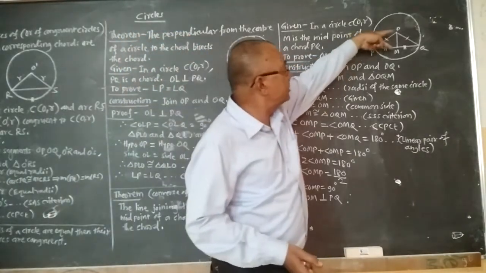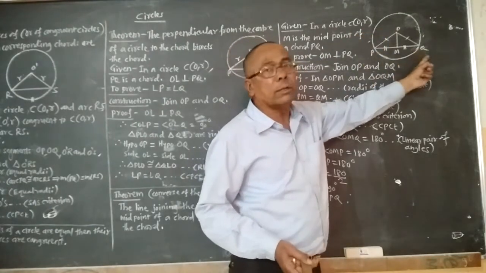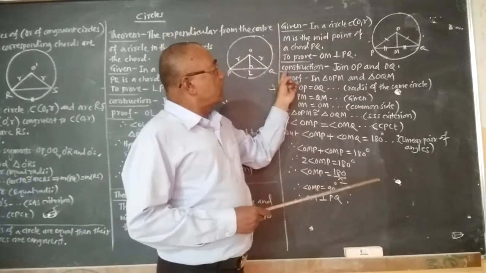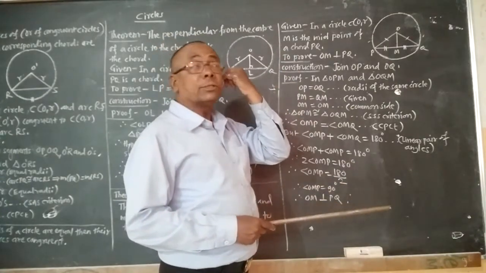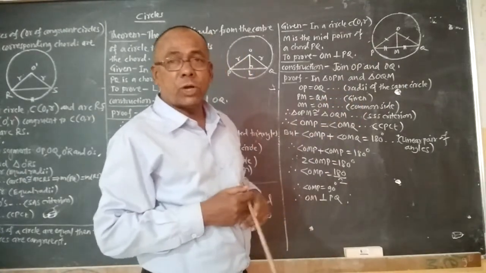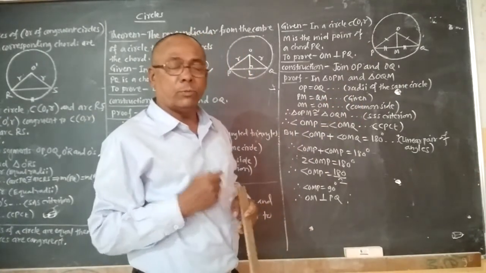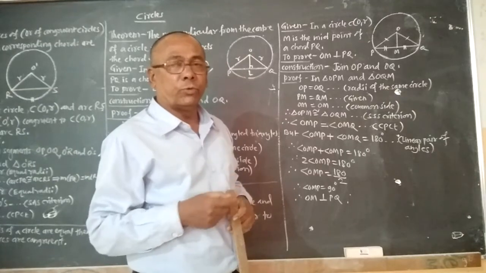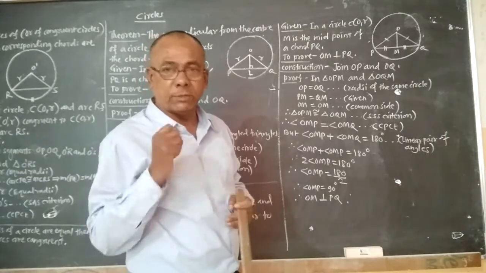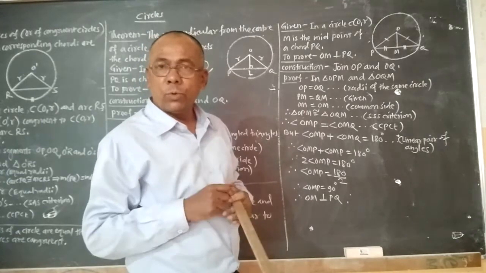This OM is perpendicular to the chord PQ. Here construction is done, that is join OP and OQ. Again we know that OP and OQ are the radii of the same circle, so they must be equal. So OP equal to OQ.